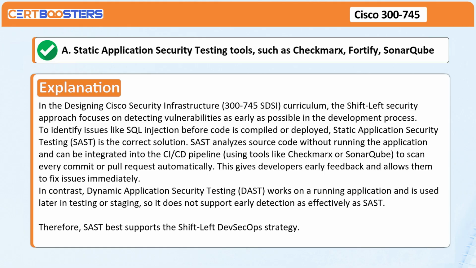In contrast, dynamic application security testing, DAST, works on a running application and is used later in testing or staging, so it does not support early detection as effectively as SAST. Therefore, SAST best supports the shift-left DevSecOps strategy.